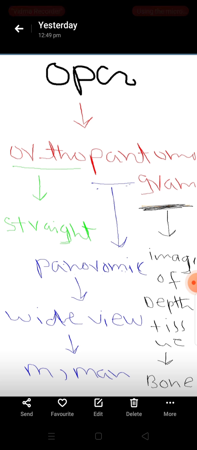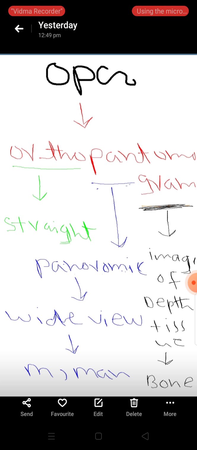Now today we start the topic of oral radiology OPG. In our video we will cover the word OPG, then the definition of OPG, then advantages of OPG, then disadvantages, and then indications of OPG. This is the first video of the OPG series, in which we cover the definition, advantages, disadvantages, and indications.